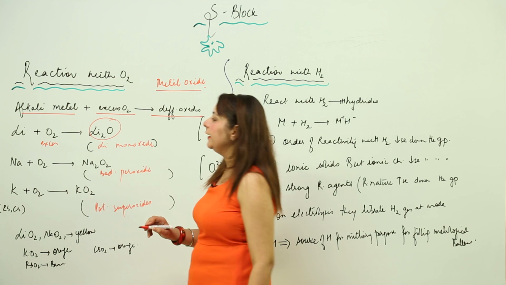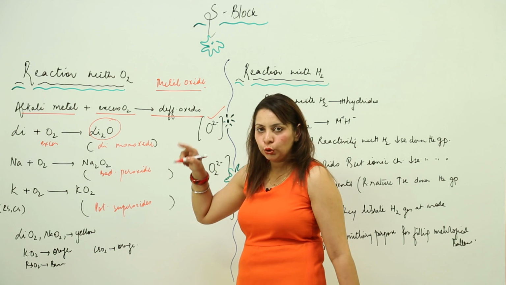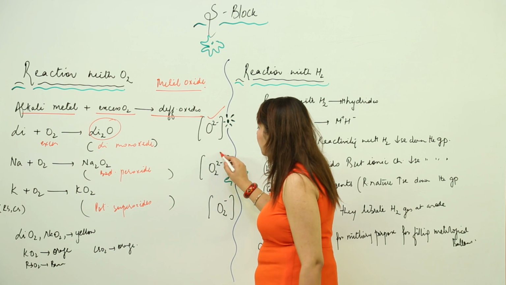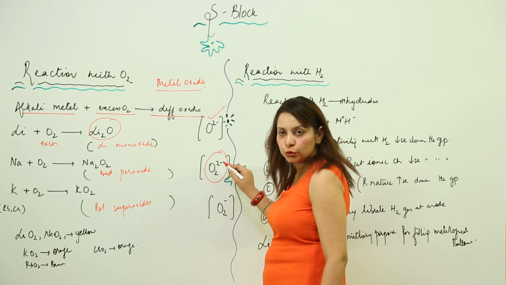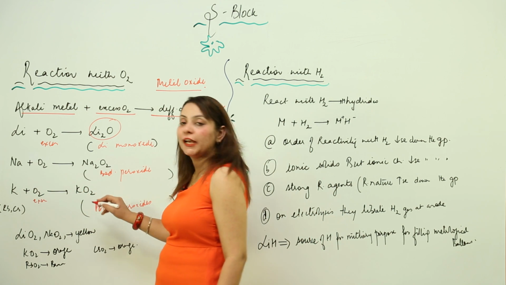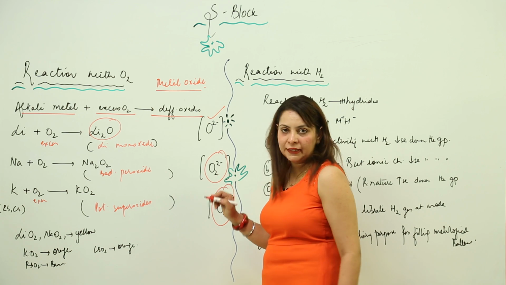So that means when lithium is forming monoxide, it is getting crisscrossed with the ion O2 negative. And when sodium is reacting, it is getting crisscrossed with the peroxide ion, which is O2 2 negative. And when potassium reacts with excess oxygen, it forms potassium superoxide. That means it is getting crisscrossed with O2 negative.